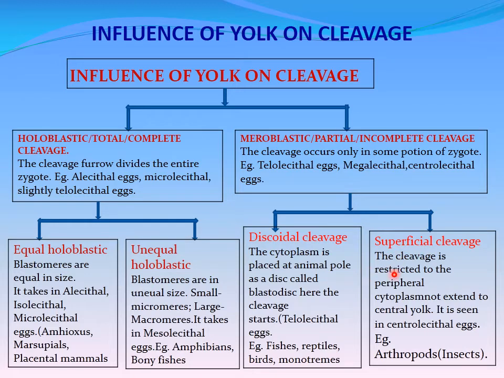Superficial cleavage. If the cleavage is restricted to the peripheral cytoplasm and does not extend to the central yolk, that type of cleavage we call superficial. Superficial means outside. So here the cleavage is restricted only to the peripheral cytoplasm, not at all extended up to the central yolk. That's why it is called superficial cleavage. It is seen in centrolecithal eggs. Example: eggs of arthropods, especially insects.